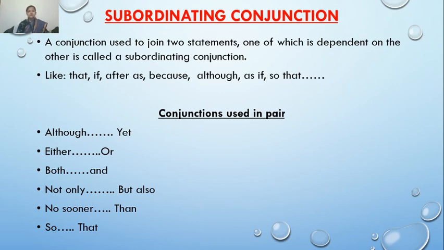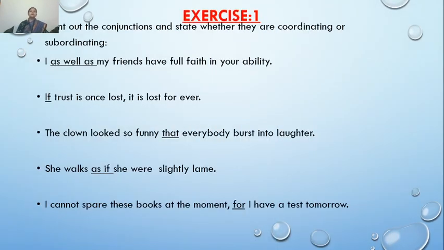So we have discussed the two types of conjunction, coordinating conjunctions and subordinating conjunctions. Now here you can see, children, on my screen I have taken some of the exercises. Some of the exercises I have already given you to solve in homework. But in that you have solved only the first 5 sentences.